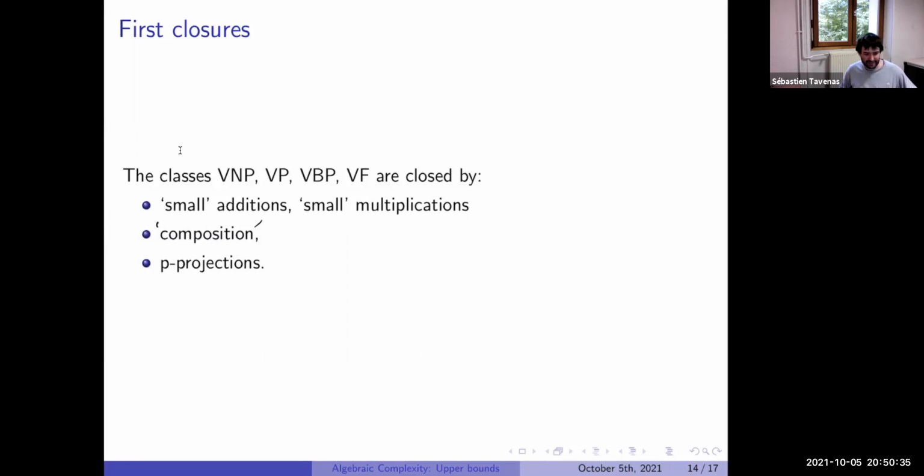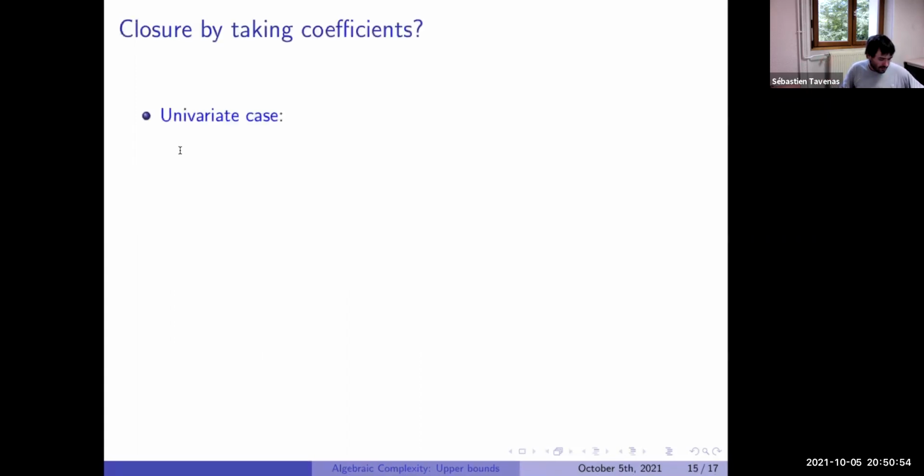And clearly, another thing, in fact, I've already said several times before, these classes are closed under linear projections. If we have a polynomial computed by a small circuit, and we replace each variable by a small linear, or even an affine form, it is still computed in the small model. What can we say about taking coefficients?